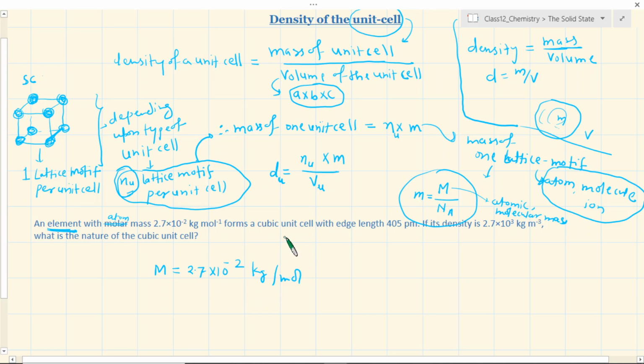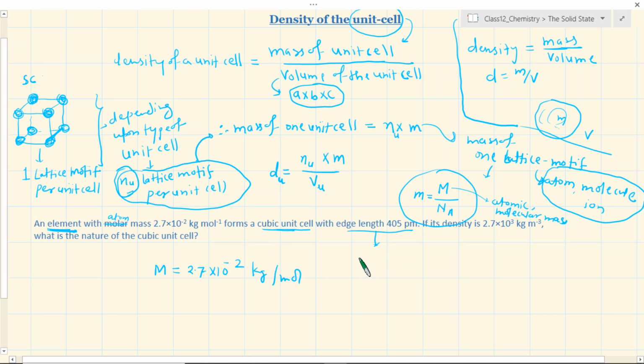Fine. And it is a cubic lattice, because it is said that a cubic unit cell has an edge length of 405 picometer. That means it's a cubic lattice, but which kind of cubic lattice is not clear, whether it is body centered, face centered, or simple, we don't know. If it is simple, then the number of lattice points should be 1. So we do not know what kind of unit cell this is. It has a cubic shape, but how many lattice points are there per unit cell is not known.